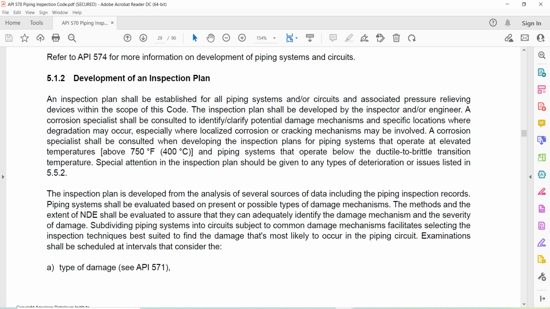Subdividing piping systems into circuits subject to common damage mechanisms facilitates selecting the inspection techniques best suited to find the damage that is most likely to occur in the piping system.